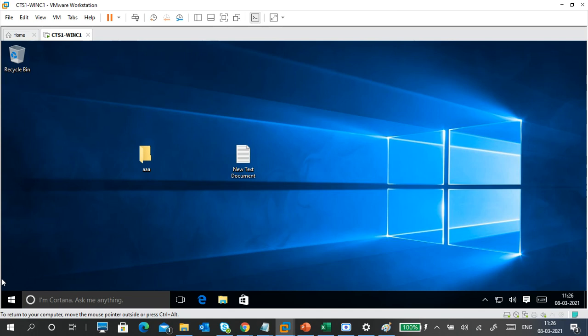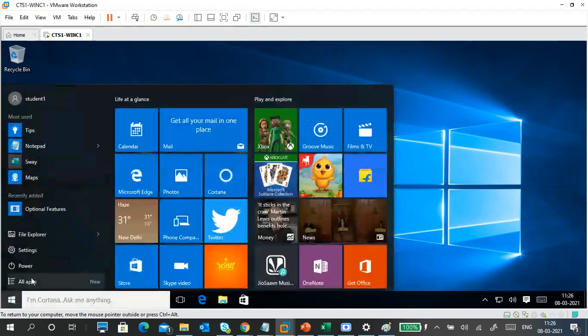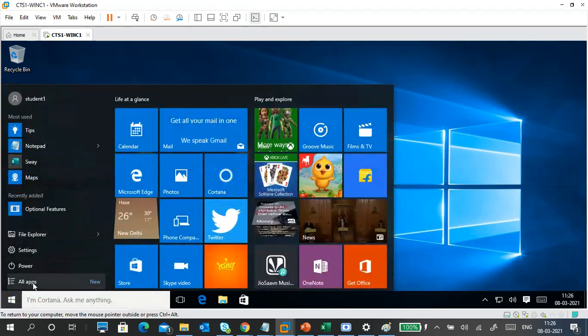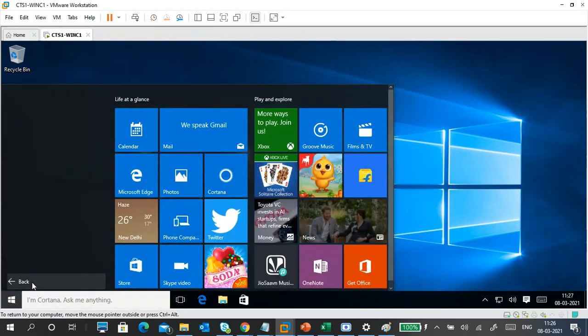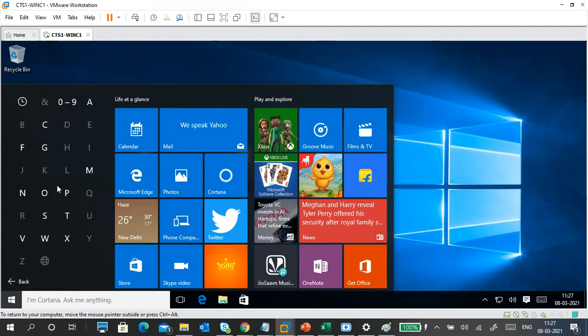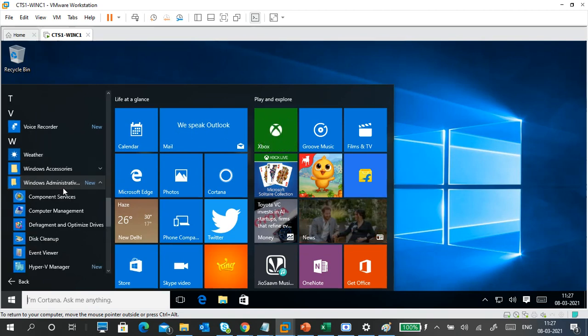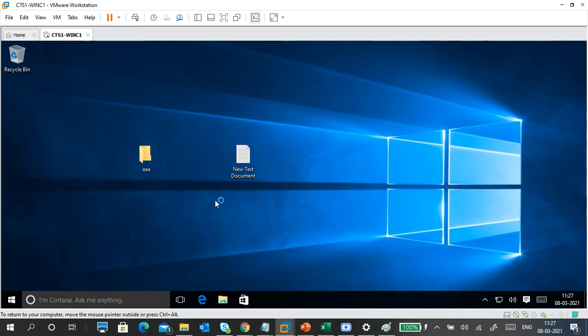Yeah, we installed Hyper-V. We verify Hyper-V first, then we'll see that. Okay, here you can explore all apps, and you can find Windows Administrative Tools, Hyper-V Manager.